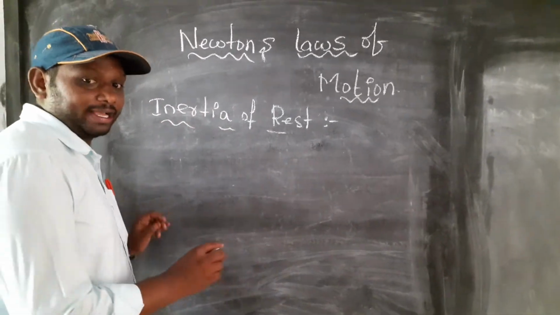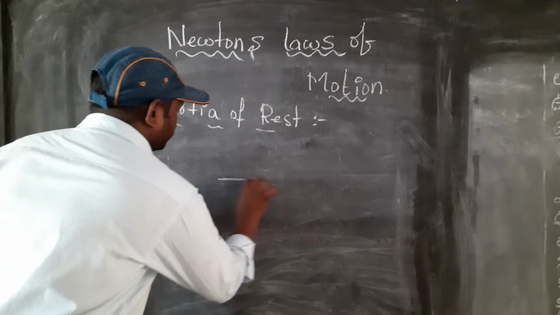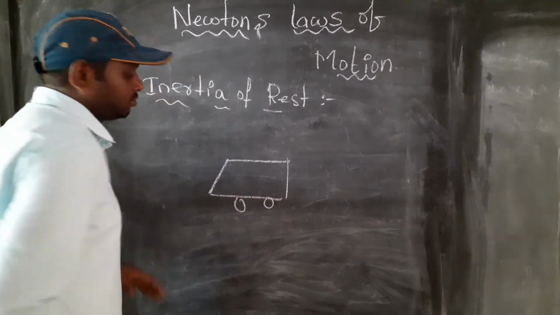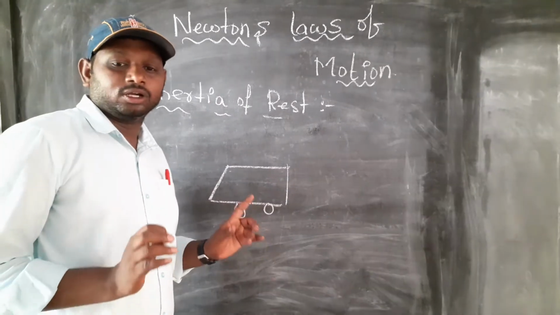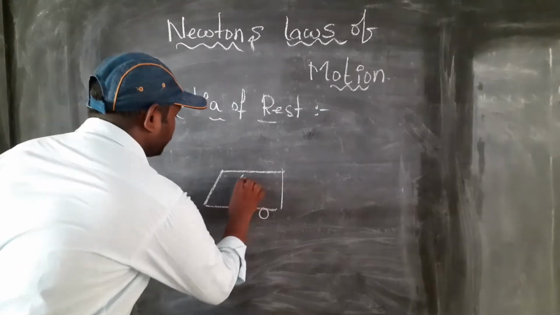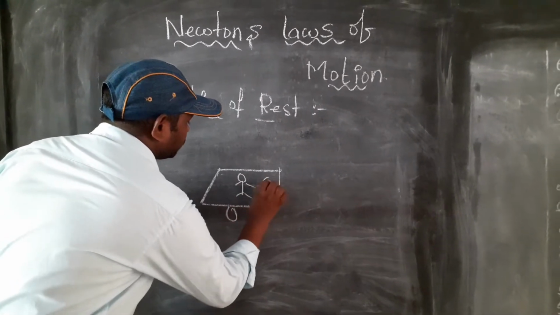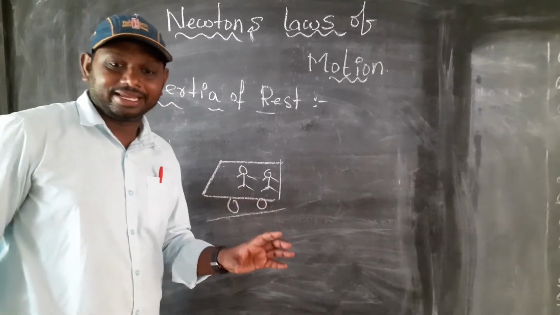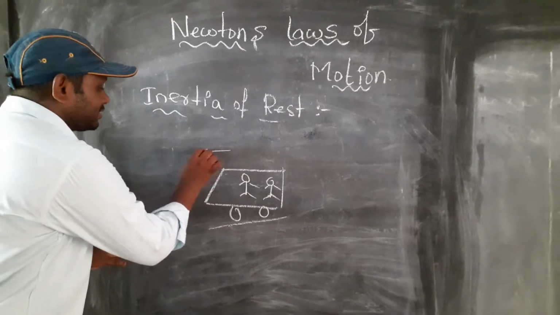I am explaining one example. Two persons are sitting in a car. The car is moving in this direction.